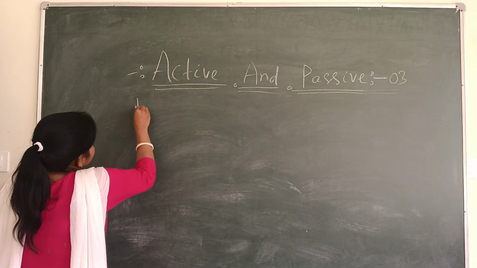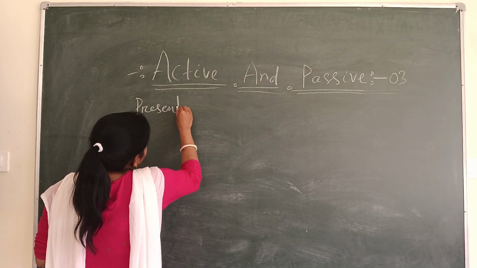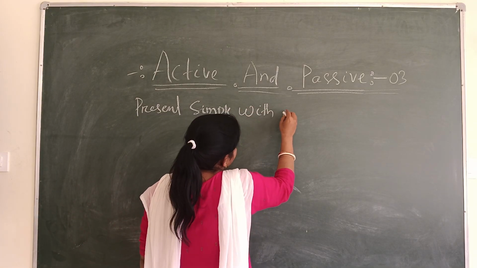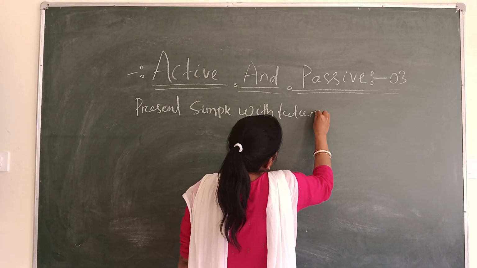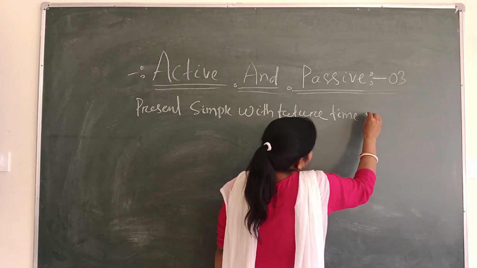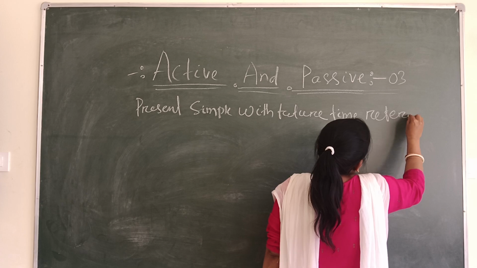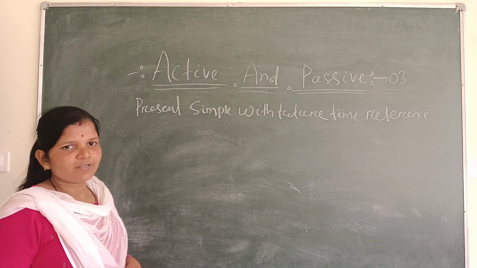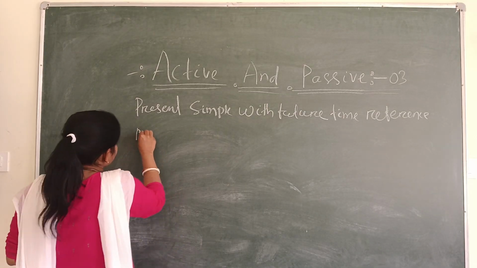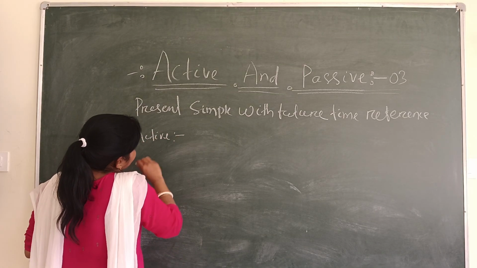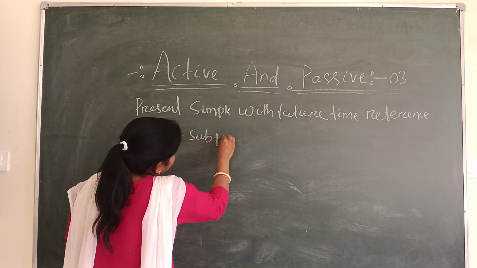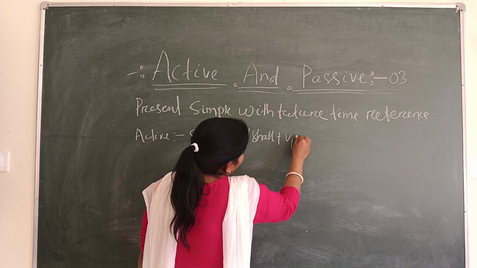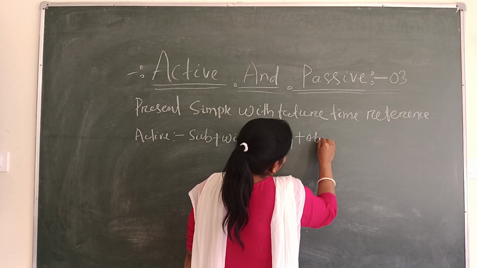First we discuss present simple with future time reference. Present simple with the future time reference. The active structure is that subject plus will/shall plus V1 plus object.